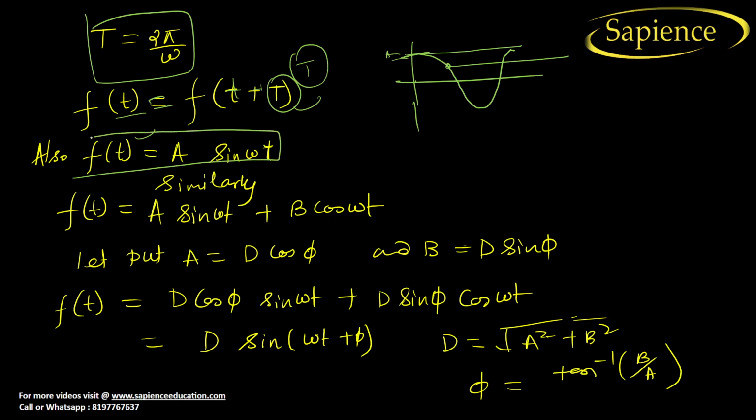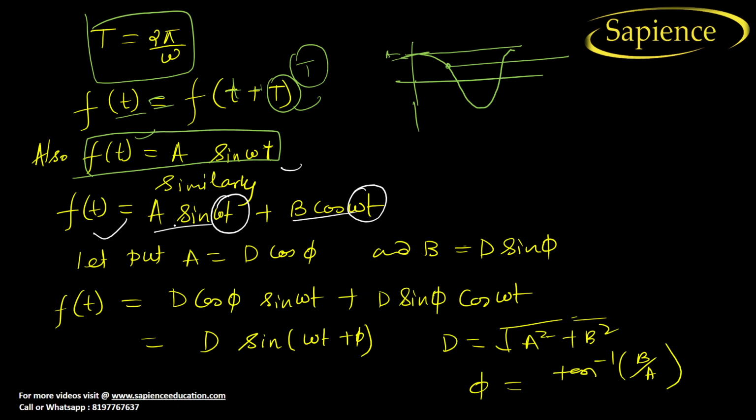If I consider f(t) as a sin omega t, similarly f(t) can be written as a sin omega t plus b cos omega t. Why so? Because you can use sine as well as cos, and if you add a different trigonometric function with the same angular frequency, there is no change in the function.